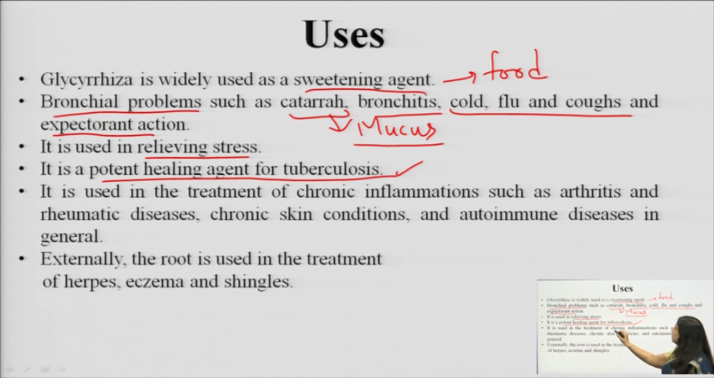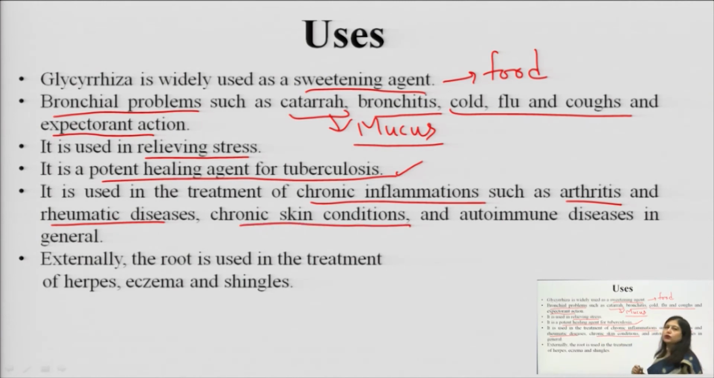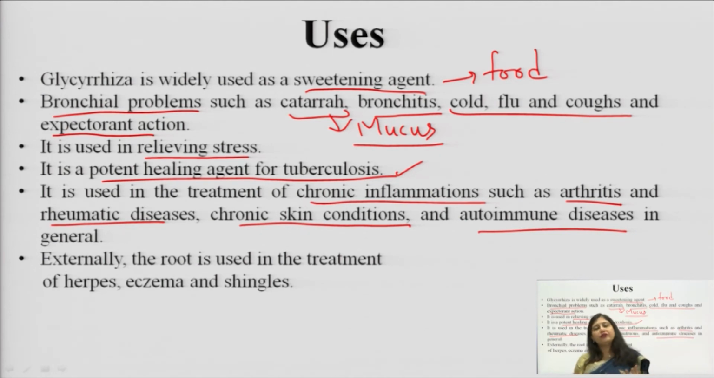Then it is also seen that in chronic inflammations like arthritis, the pains in the joint, where the Rh factor increases, in rheumatic diseases, chronic skin conditions like psoriasis, then autoimmune diseases. There are many autoimmune diseases which are being seen nowadays. So here it has been seen that it has a corticosteroid type of activity. Rather than giving corticosteroids like dexamethasone and prednisolone, why not give licorice? It has a comparable effect and no side effects.